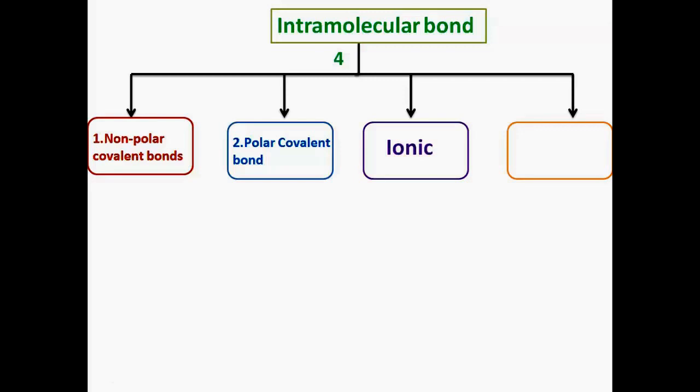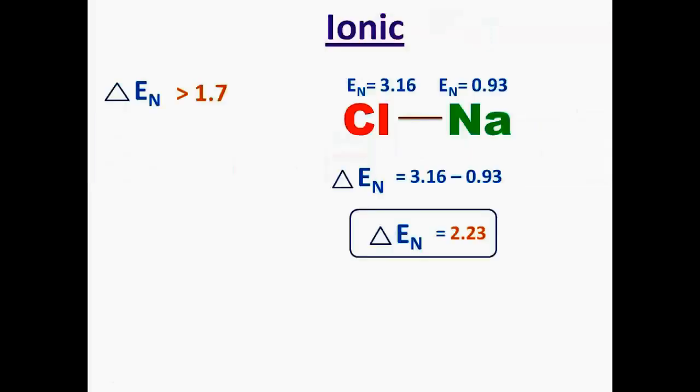Thirdly, we have the ionic bond. An ionic bond is formed between metals and nonmetals where the difference in electronegativity is greater than 1.7. For example, between chlorine and sodium.